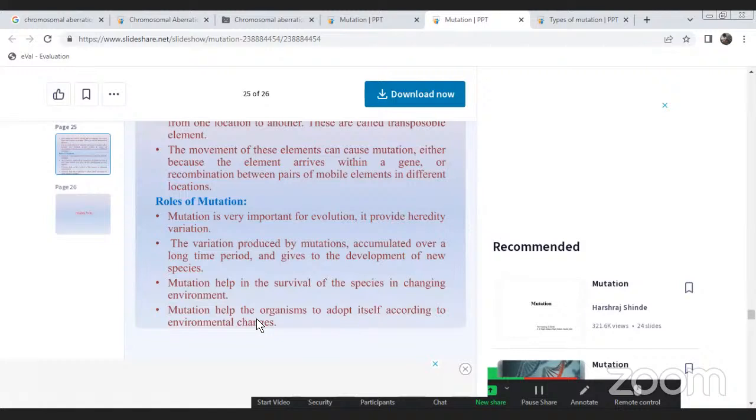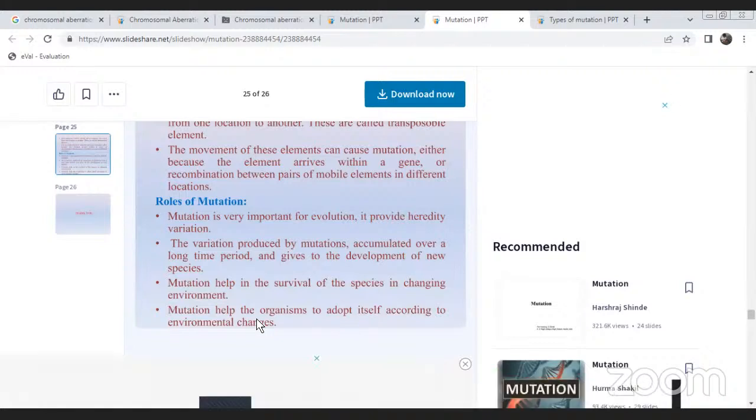Damage tolerance is not truly repair, but it is coping with the damage that can go on. Damage reversal includes photoreactivation or direct replacement, and the ligation of single strand breaks. Next is damage removal, which is base excision repair. Mainly the damaged or inappropriate base is removed and the sugar linkage is replaced.